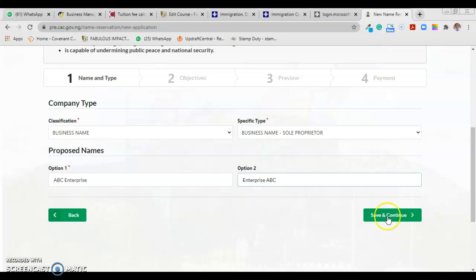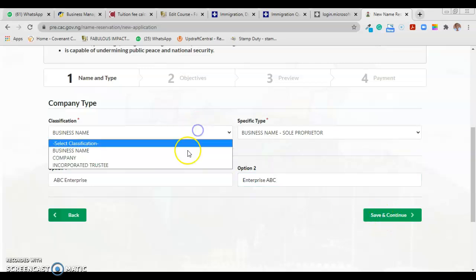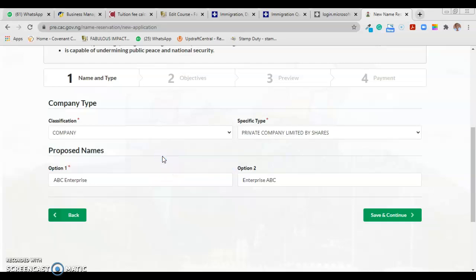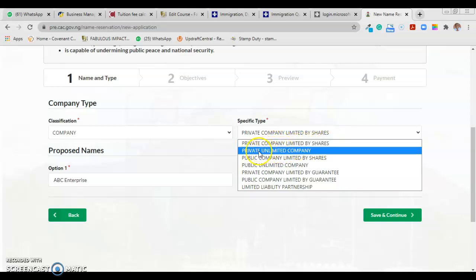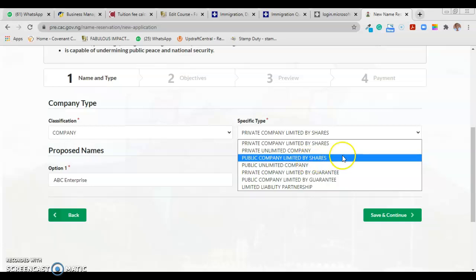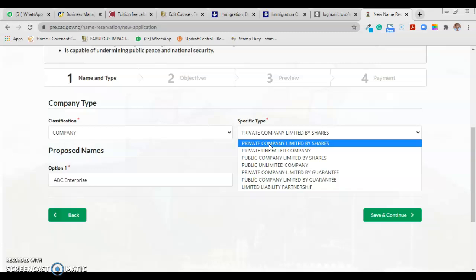But before I go, I would like to show you something about company registration. If it's company, under specific type, we have different types. We have private company limited by share, private unlimited company, public company limited by shares. Take note, for private company that is LTD, you need 1 person to 50 persons can register it. That is a minimum of 1 person, with the new CAMA, new company registration regulation. When it's more than 50, like 51, it becomes a public company.